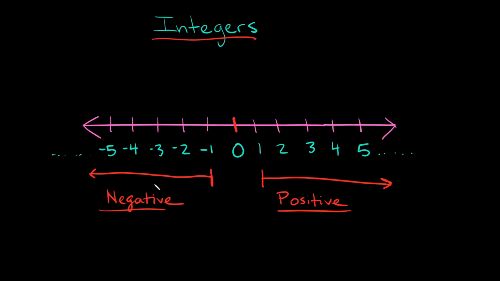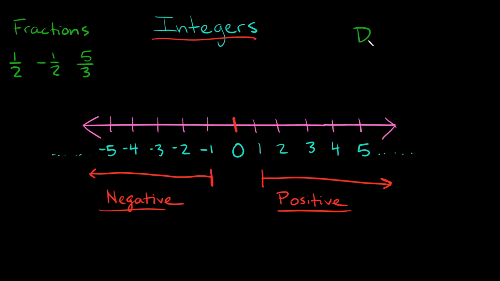Okay, and real quickly, what would not be considered an integer? Well, we wouldn't consider fractions as integers, right? Because they're not whole numbers. So for example, 1/2 is not an integer. -1/2 is not an integer, right? 5/3 is not an integer, right? I think you get the point. So fractions are not integers.